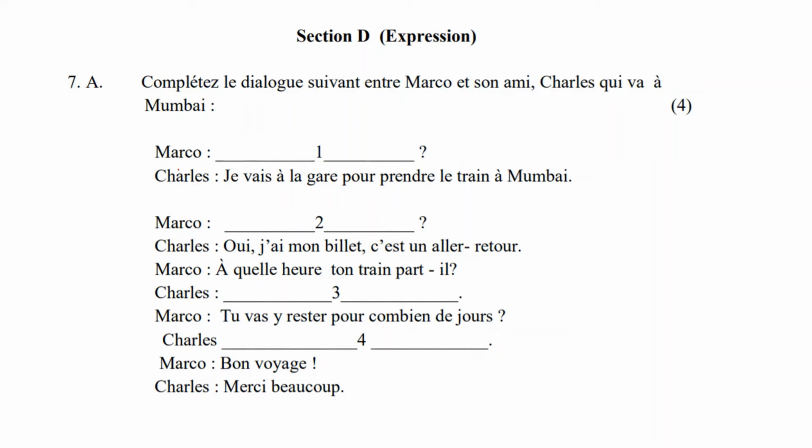This is the fourth and final part of the paper solution of the model paper set by the Goa Board for the 2021 batch. This is for section D, that is the expression section. So we begin with the dialogue.